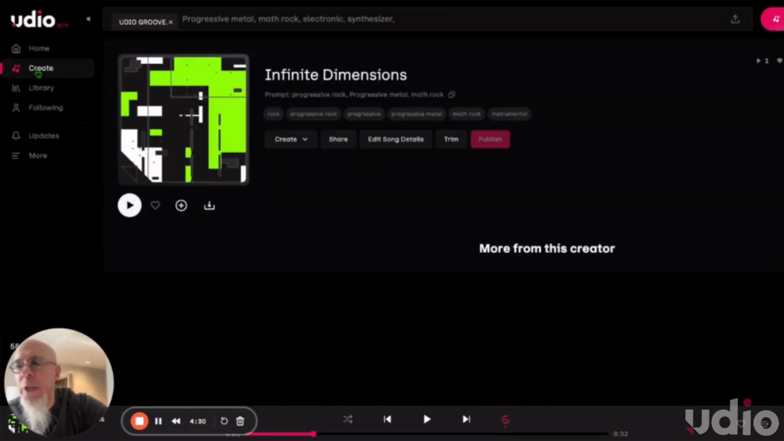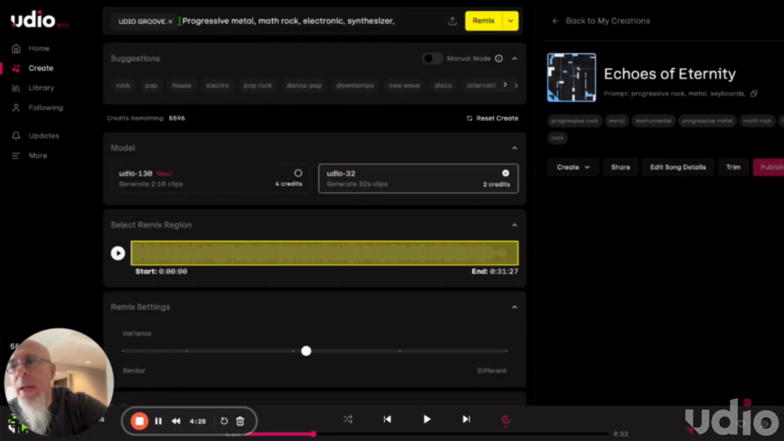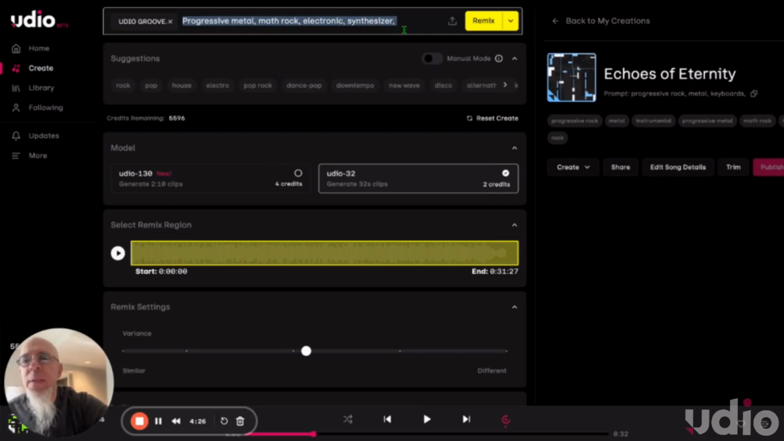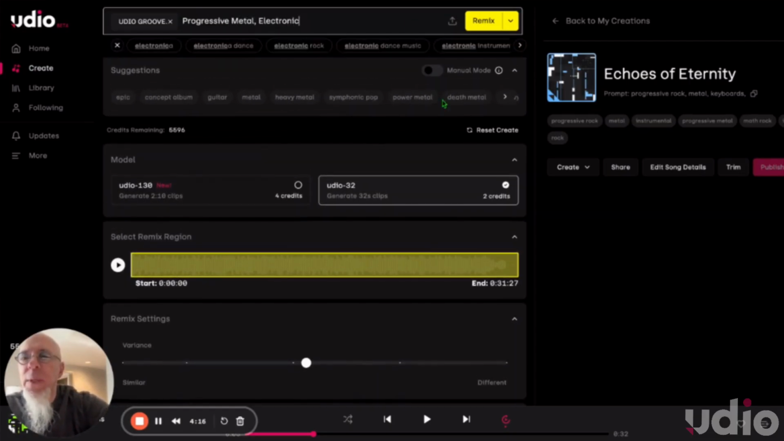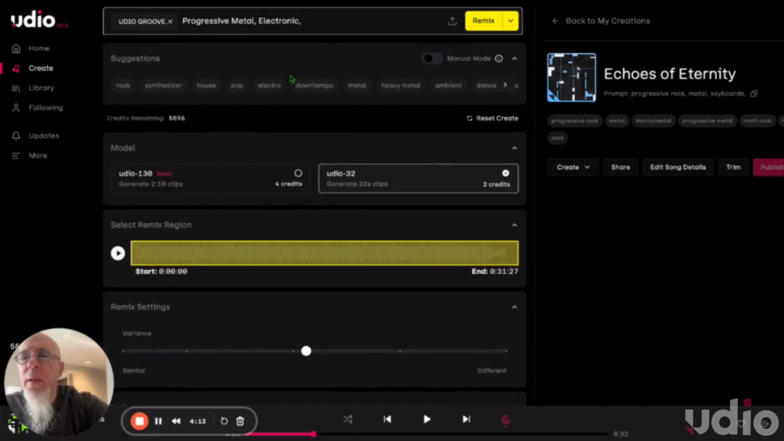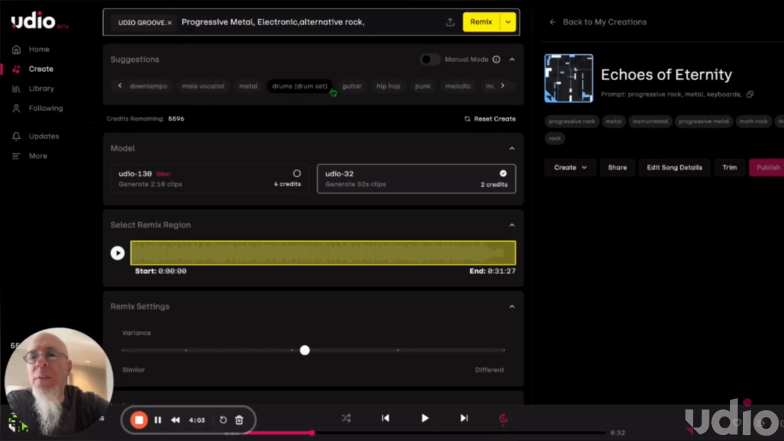Okay, so we're going to go to create. And let's type in some other things. Let's type in progressive. I like the progressive metal thing, but let's just mix that directly with electronic, because that could be interesting. And then Udio automatically brings up these other captions. Let's say a little alternative rock.